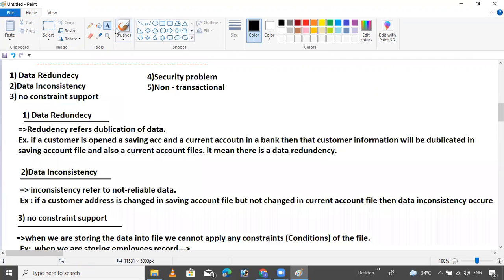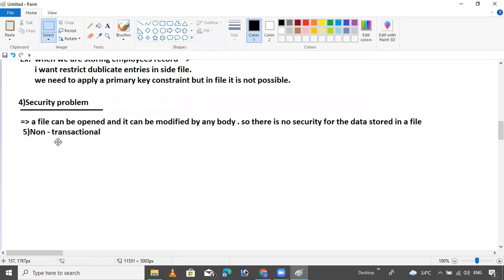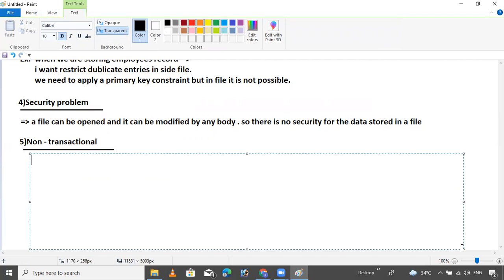Next is non-transactional. Non-transactional means a file is not transactional. Transactional means performing CRUD operations.